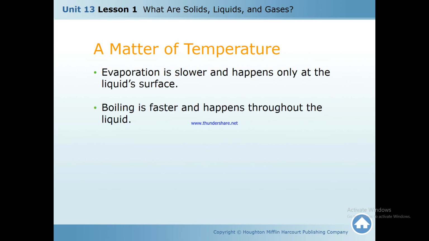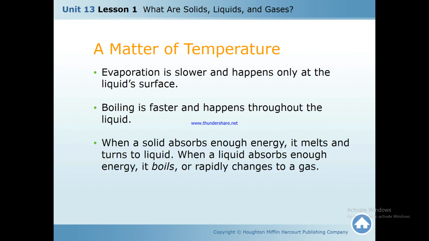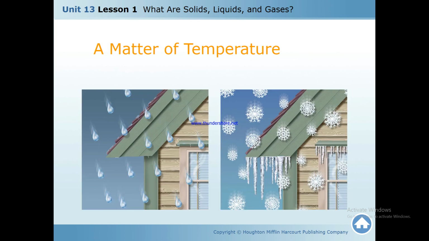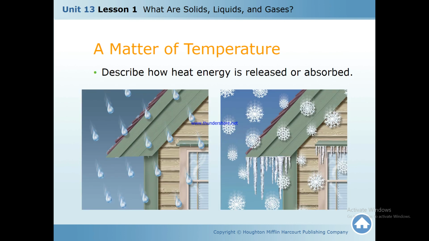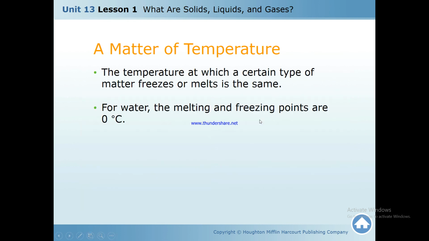Evaporation is slower and happens only at the liquid surface. Boiling is faster and happens throughout the liquid. When a solid absorbs enough energy, it melts and turns to liquid. When a liquid absorbs enough energy, it boils and changes to gas. And I have shown you how energy is released. When it loses energy or absorbs, what happens?